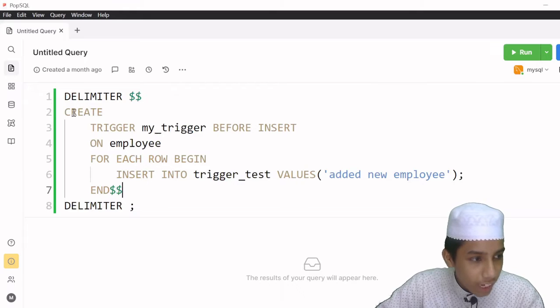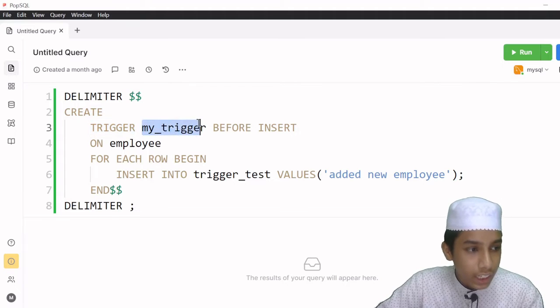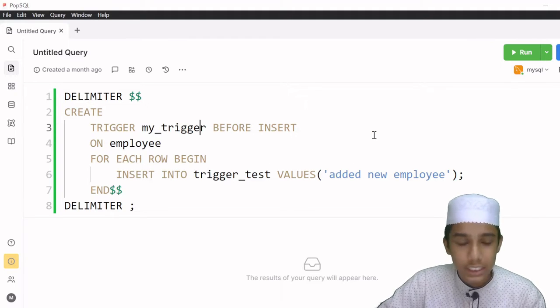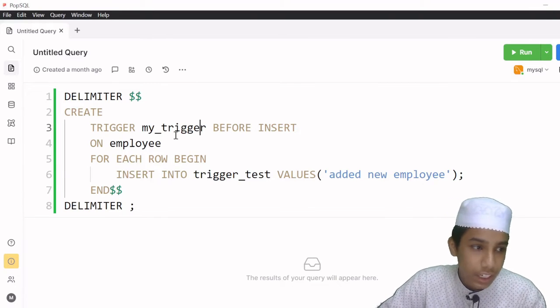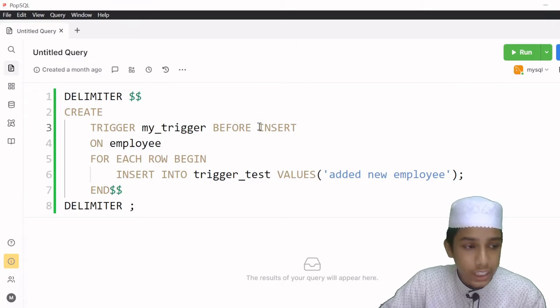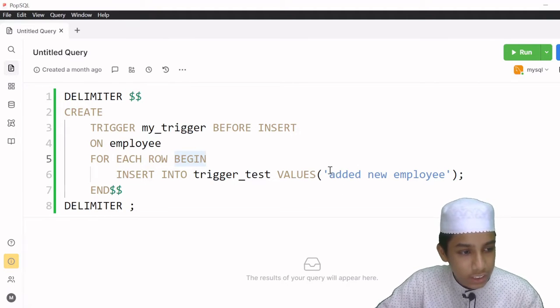Here I have create, and I am saying create a trigger, and the name of the trigger should be my trigger. You can give any name. After that, I have before insert on employee for each row begin insert into trigger test, and all of this. So I am saying create a trigger whose name is my trigger, and before inserting anything into the employee table, for each row, insert into the trigger test value. So if I am inserting anything into the employee table, I should get this.